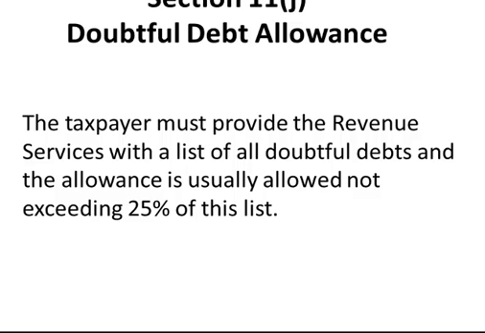Doubtful debt allowance: although there is a very fancy formula, everyone just goes with the 25% of all doubtful debts which Revenue Services allows.